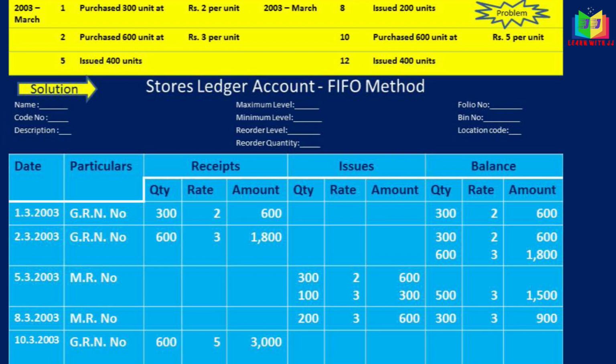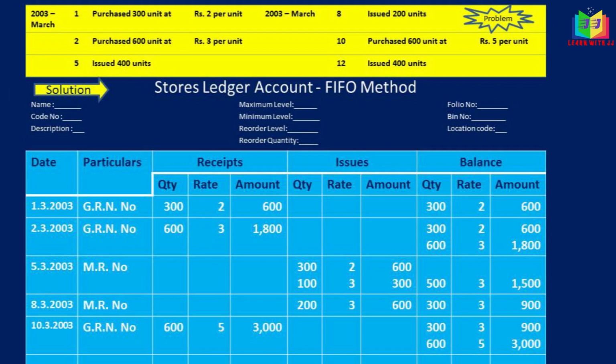Okay, and the next one, purchase. We will write the GRN number, 600 units at the rate of 5 per unit, so it is 3000. In the balance column we will write the 300 and this purchase, so 600 at the rate of 5, so 3000. And next, issue of 400 units we have.